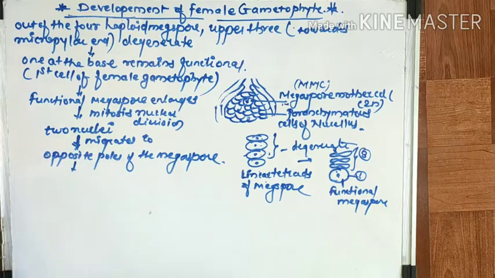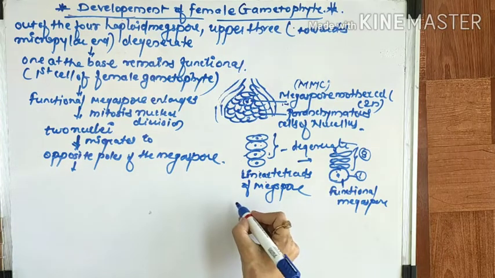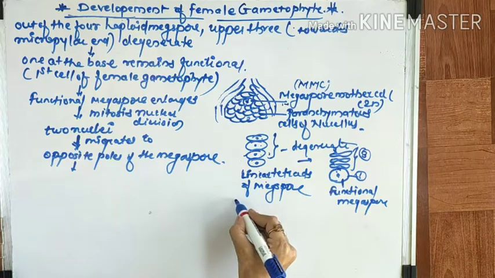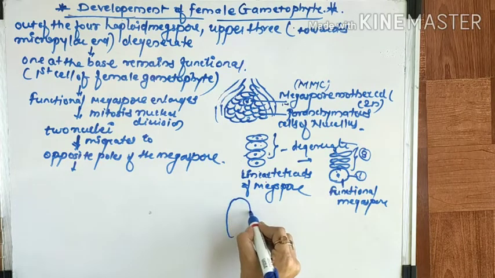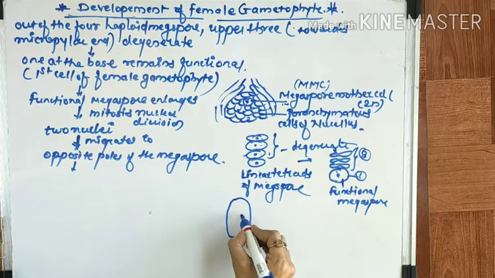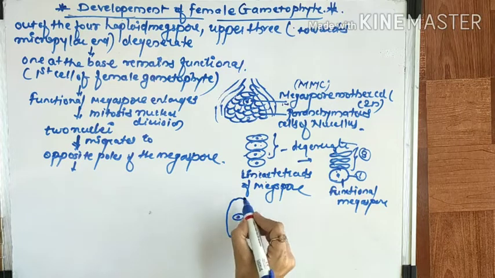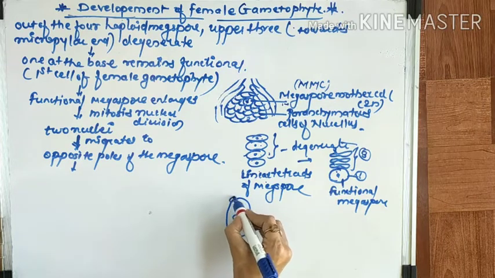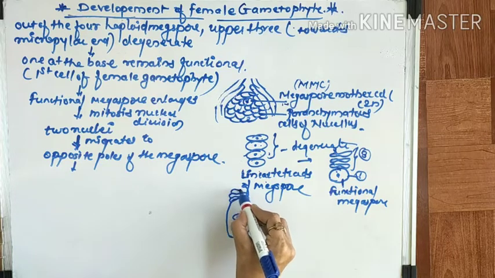Here, with the help of the diagram, I will show you. Here you can see the upper 3 degenerate, right?